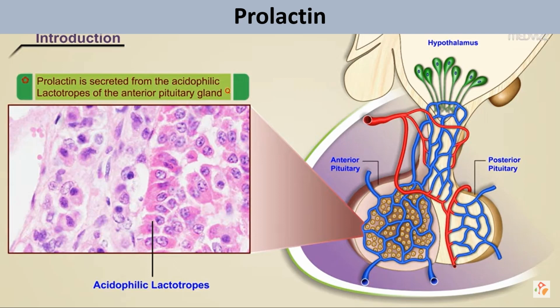Prolactin was first discovered in 1928, but only in 1971 was it separated from growth hormone, which it is chemically similar to. Structurally it is very similar to growth hormone, and it was separated from the growth hormone family and purified in 1971.